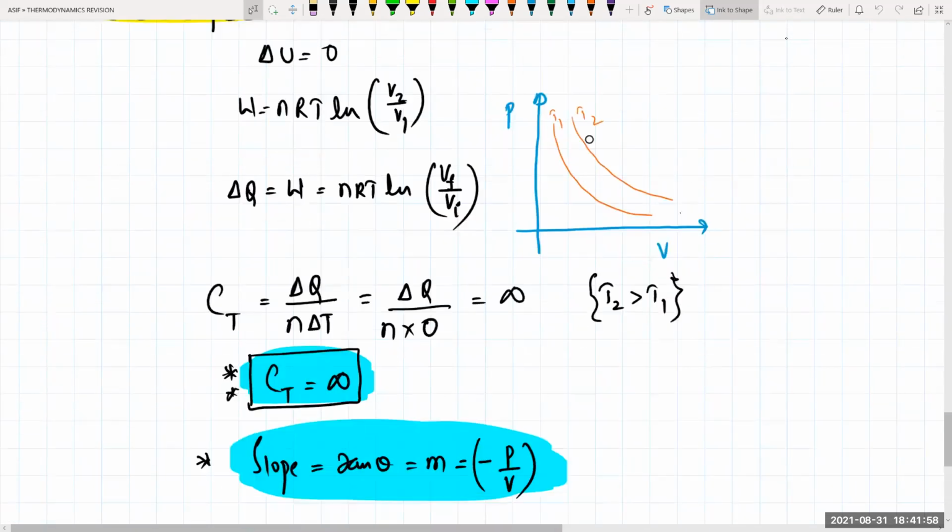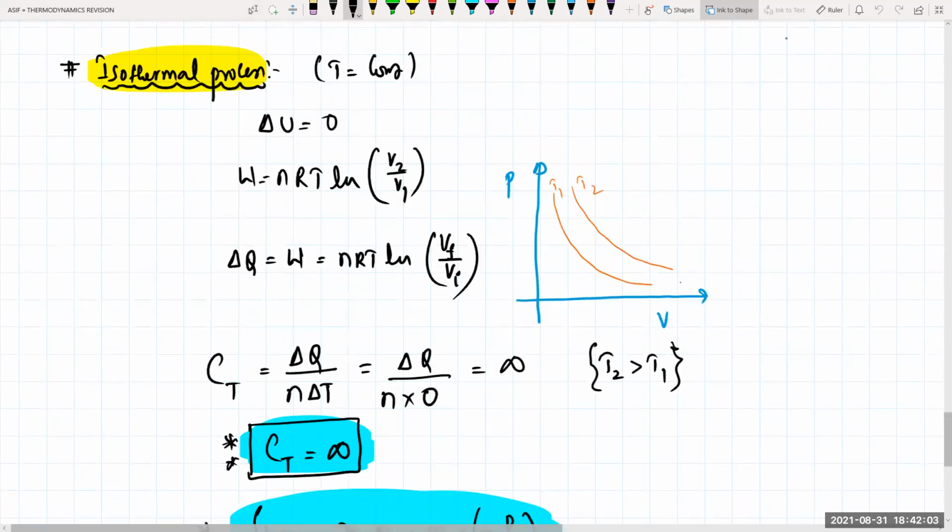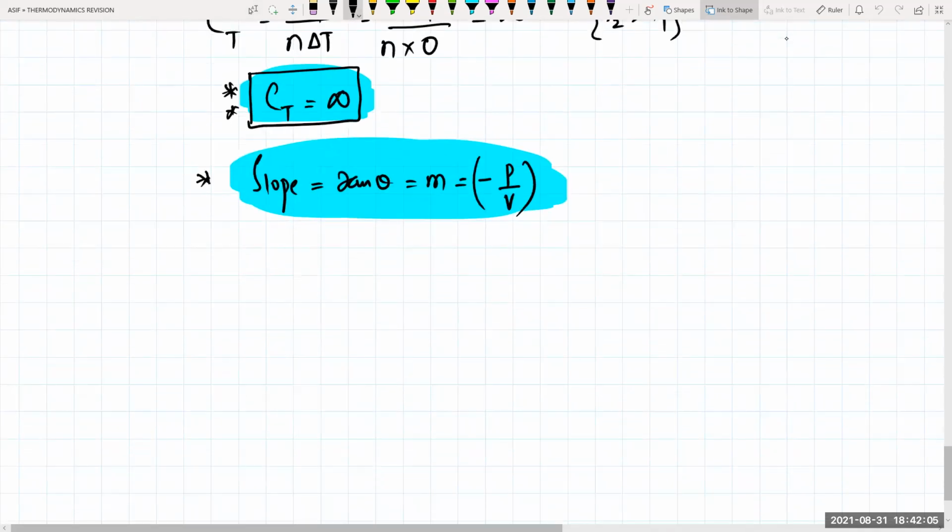So what we have done last, isothermal process. Adiabatic. What is the process right now? Adiabatic process.